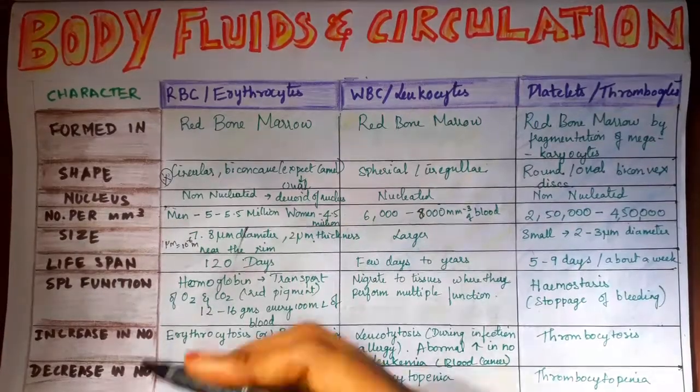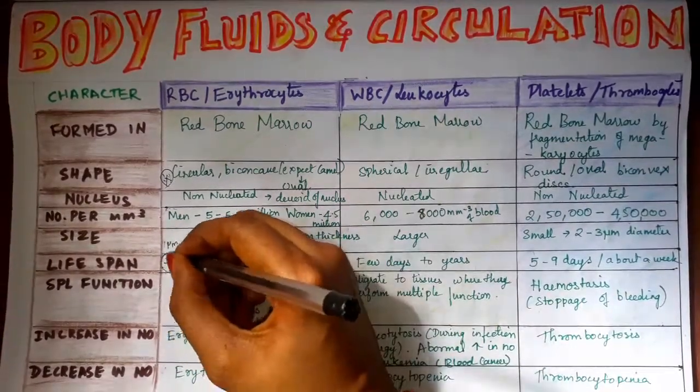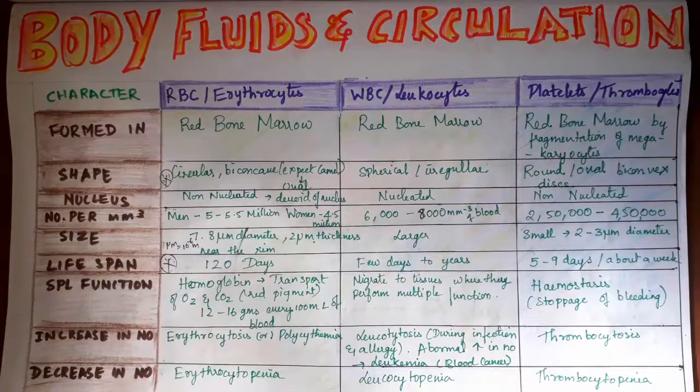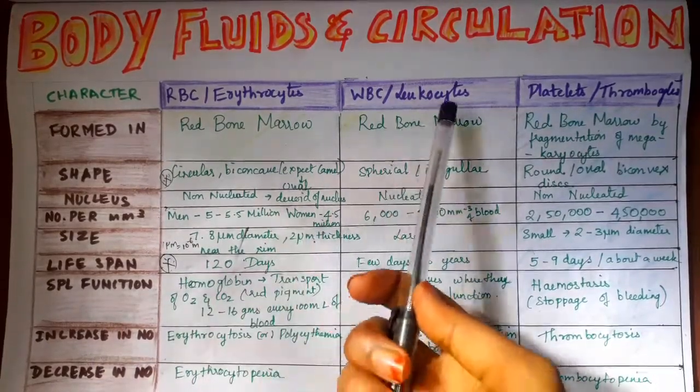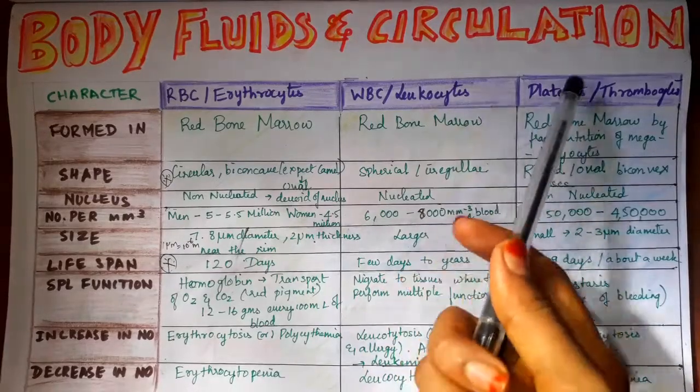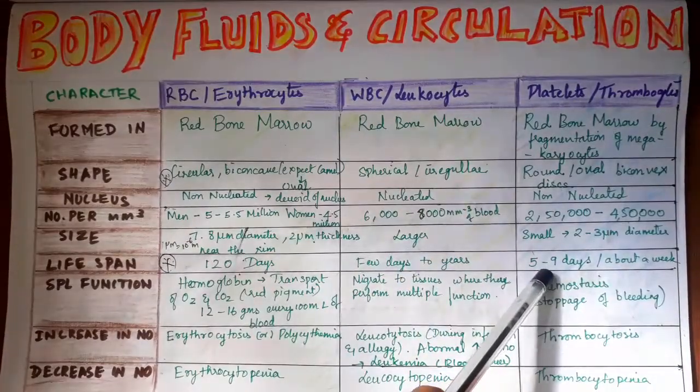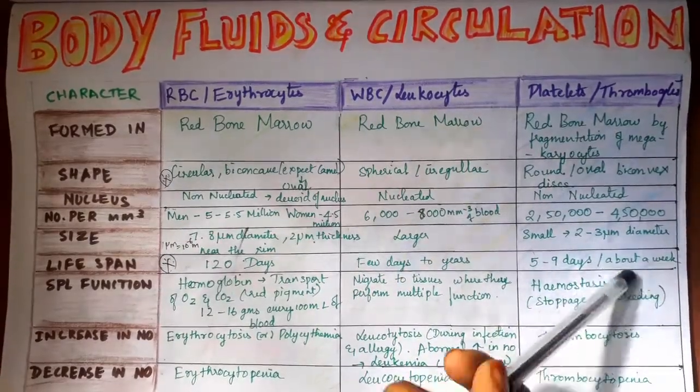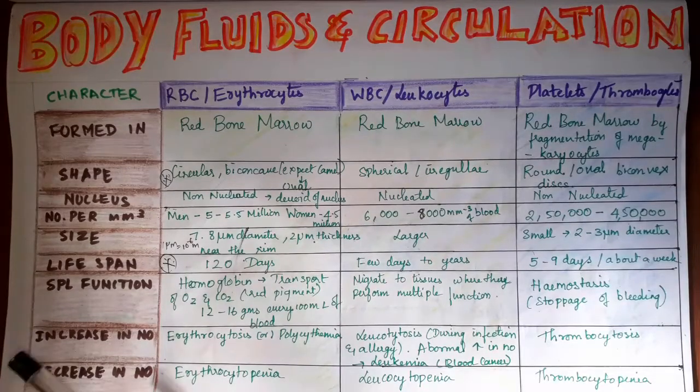Lifespan is very important. The lifespan of RBCs is 120 days, and it ranges from a few days to years. Platelets live 5 to 9 days, or about a week, approximately 7 days. Each of them has a special function.